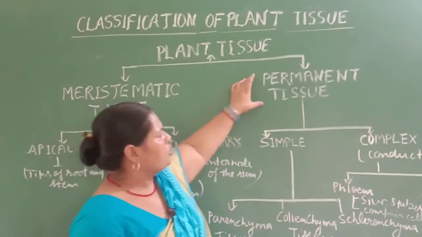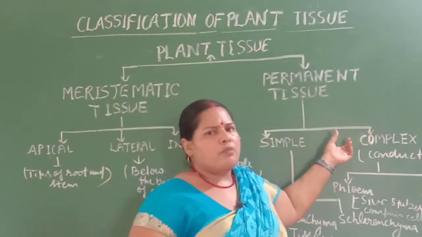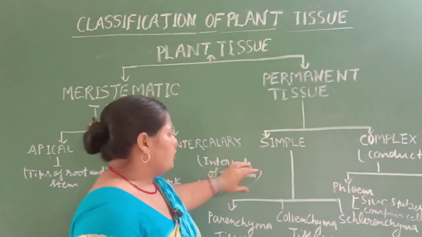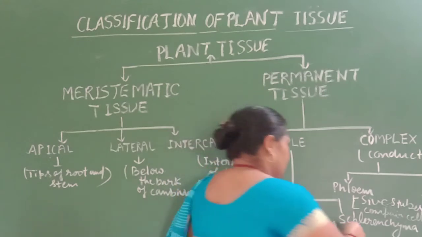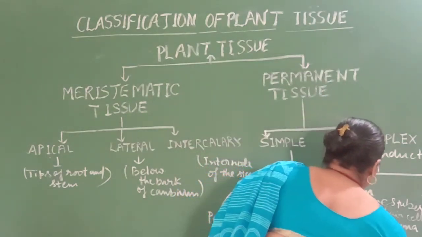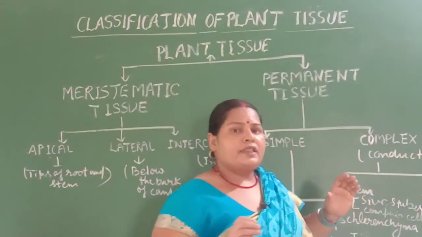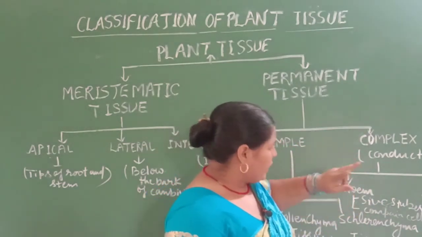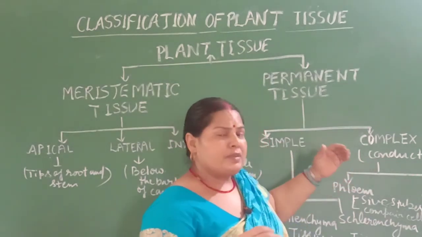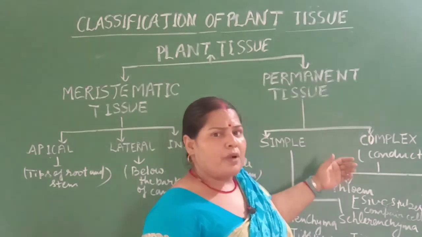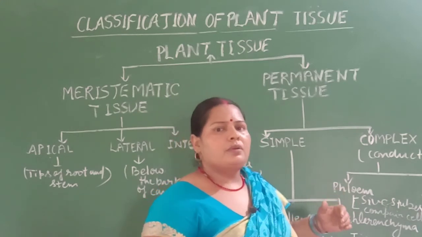Next is permanent tissue. Permanent tissue is divided into two parts: simple and complex. Simple is divided into three parts: parenchyma, collenchyma, and sclerenchyma tissue. Complex tissue, also known as conducting tissue, has two types: phloem and xylem. Phloem conducts food and other substances from different parts of the plant, and xylem absorbs water and minerals from other parts of the plant.